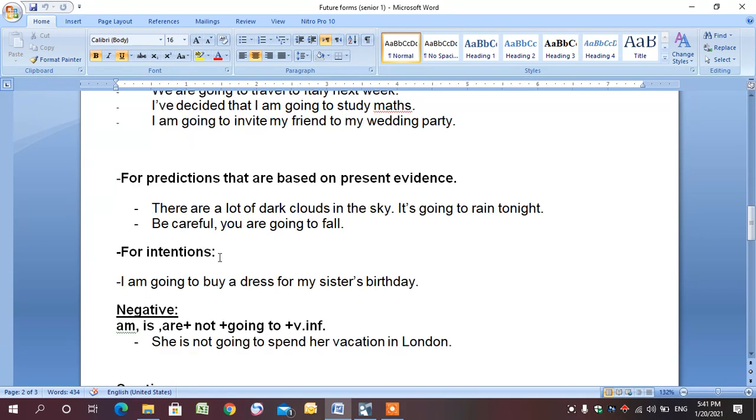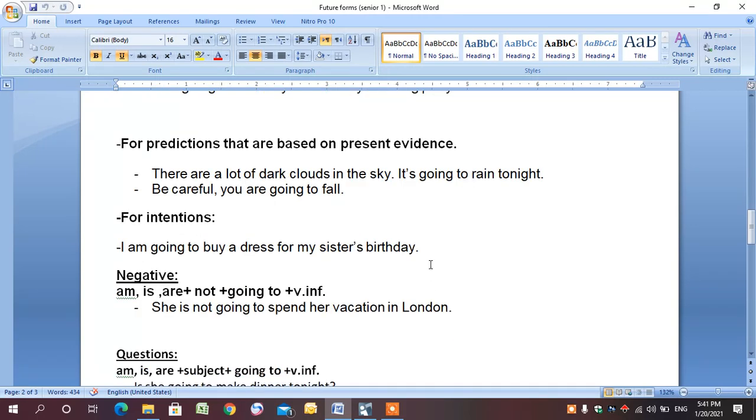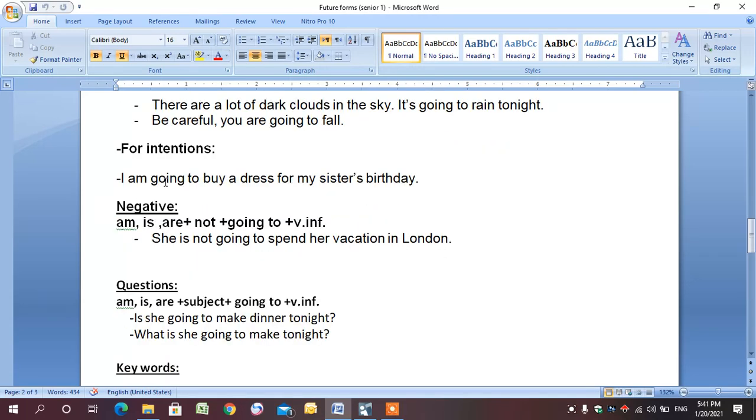Also, we use it for intentions or for personal intentions, as we said before. I'm going to buy a dress for my sister's birthday. This is my intention. This is what I intend to do. How can we change this form into negative? We put, of course, verb to be, am, is, or are, plus not, plus going to, plus verb in the infinitive. So she's not going to spend her vacation in London.